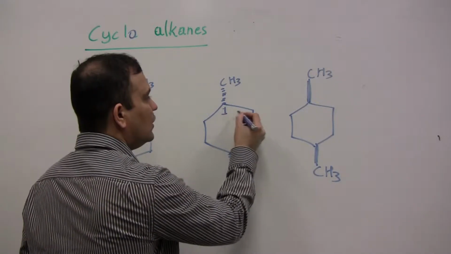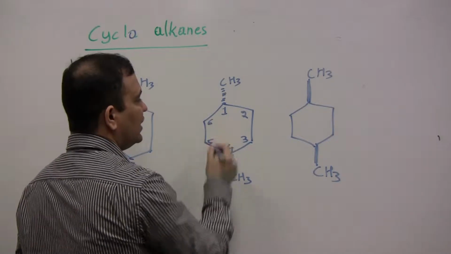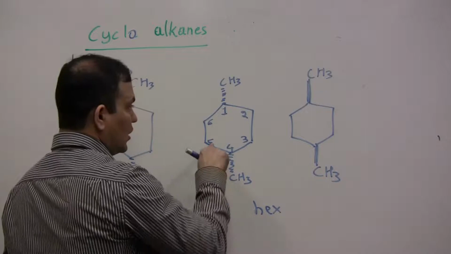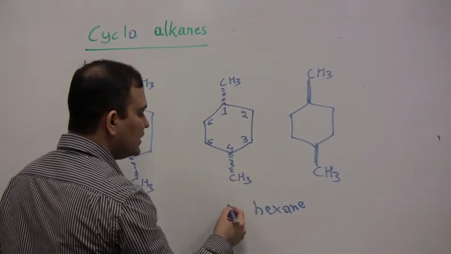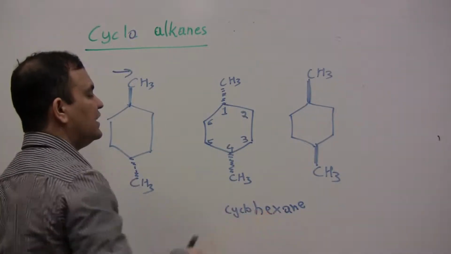It's 1, 2, 3, 4, 5, 6. 6 means hex, single bond ane. Since it's a ring system, we write cyclo. So that will be the name for the ring system, that is cyclohexane.